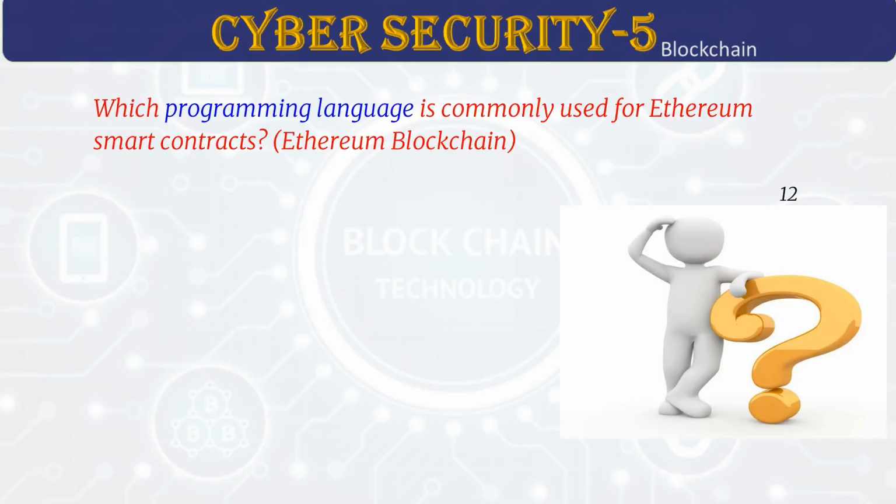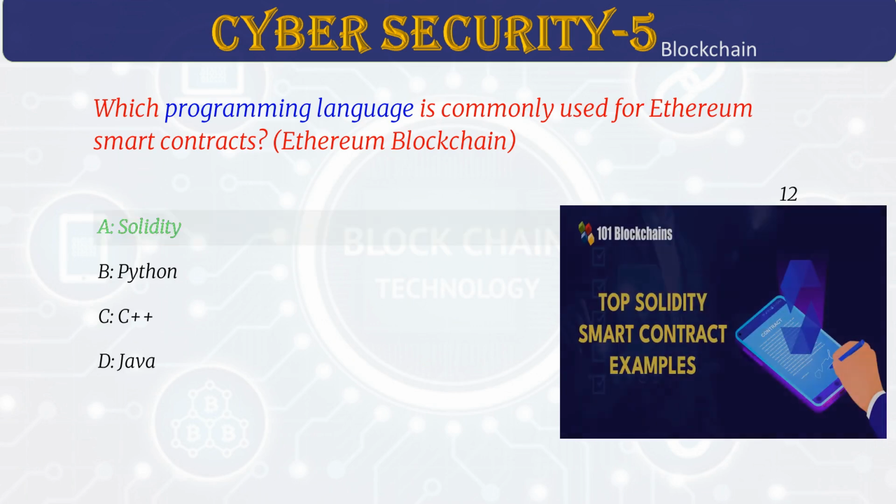Which programming language is commonly used for Ethereum smart contracts? Answer A. Solidity. Solidity is a programming language made for creating smart contracts. Its style is similar to JavaScript. It runs on the Ethereum Virtual Machine, or EVM. Many developers use Solidity to build decentralized apps, or dApps.